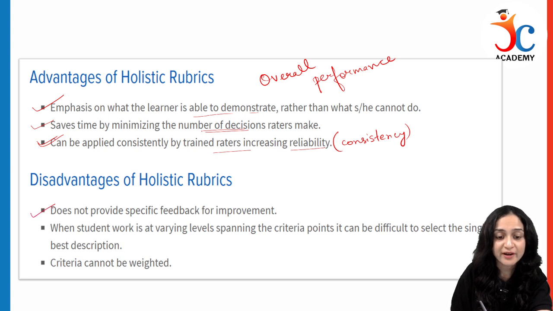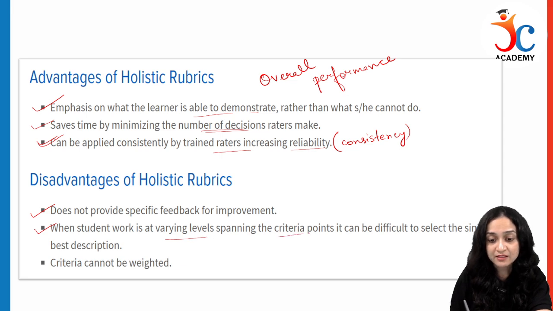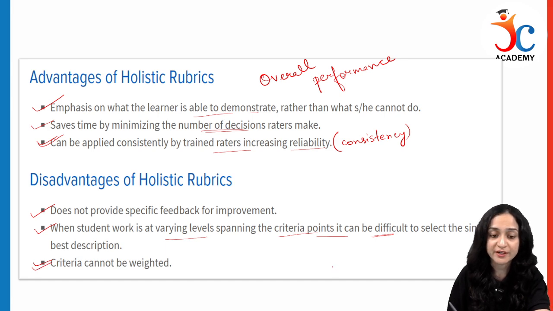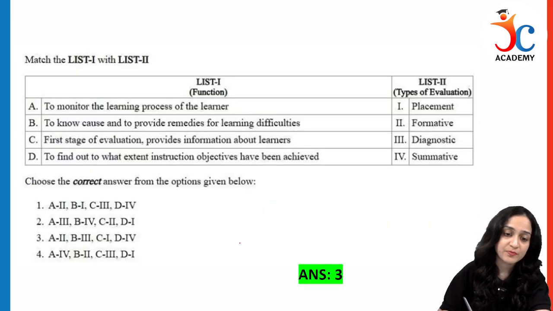Disadvantages: it does not provide specific feedback. When the student's work is at varying levels, spanning the criteria points, it can be difficult to select the single best description, and criteria cannot be weighted. So these are the disadvantages of holistic rubrics.